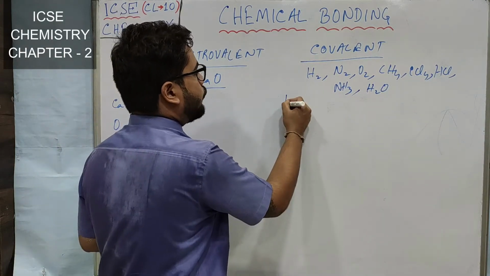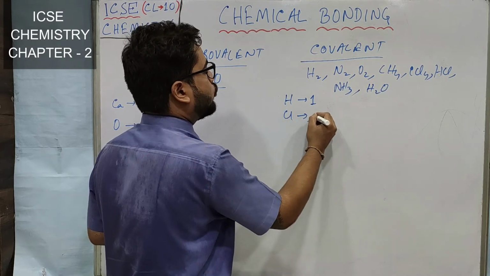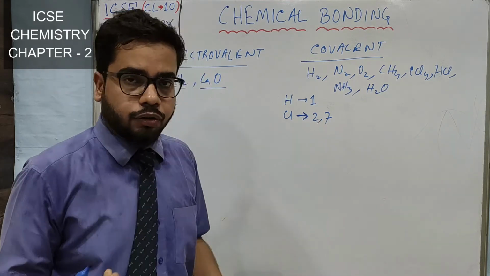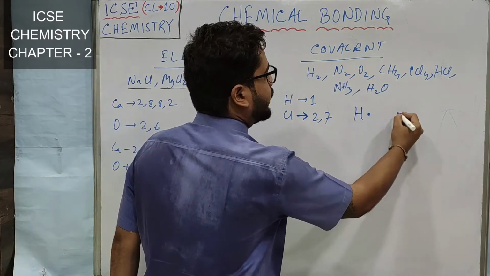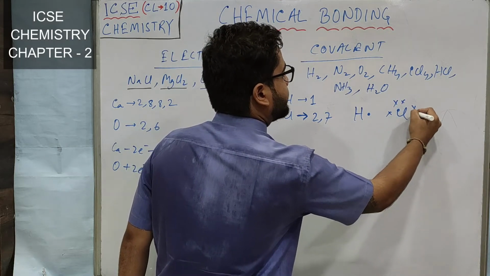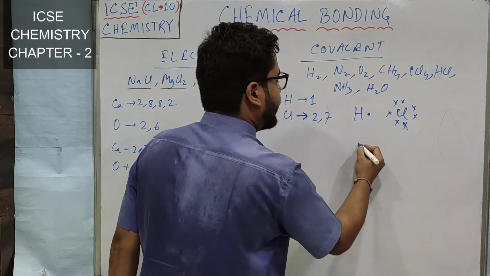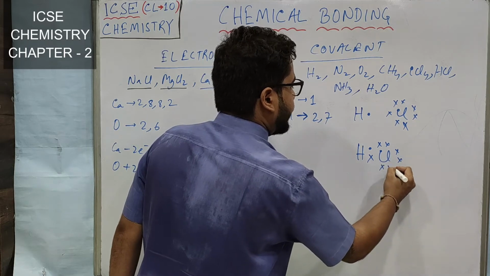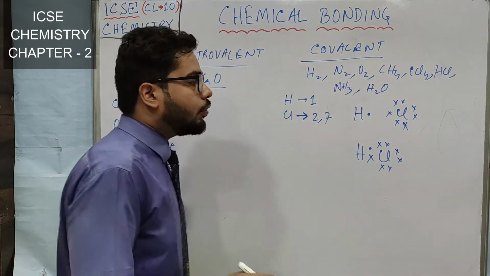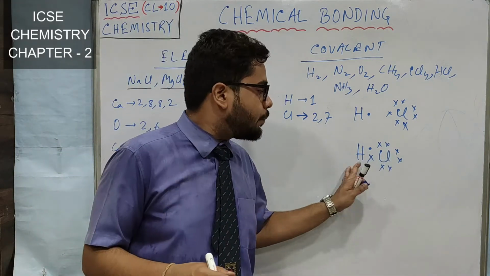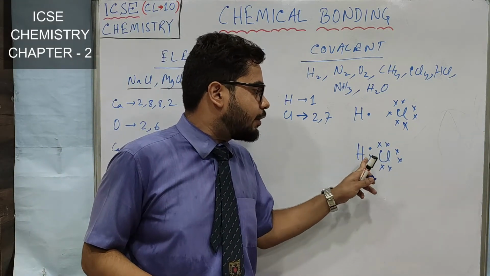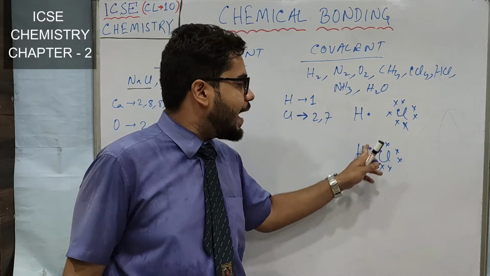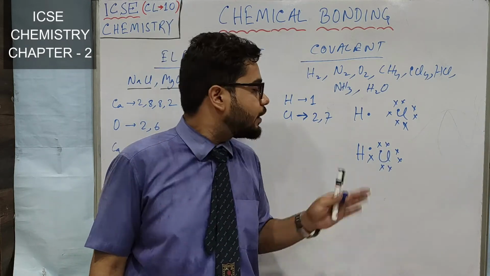We all know hydrogen has 1 valence electron and chlorine has 2, 8, 7. So we must have understood chlorine needs 1, hydrogen also needs 1. So I am drawing here hydrogen with 1 electron and chlorine with 7 electrons drawn. Now in the next step what will happen? This electron from hydrogen and this electron from chlorine, these 2 electrons are being shared by both the atoms. See, this electron is of hydrogen, this electron is of chlorine, but both the electrons are being shared by both of these atoms. So chlorine has its octet completed and hydrogen has its duplet completed.